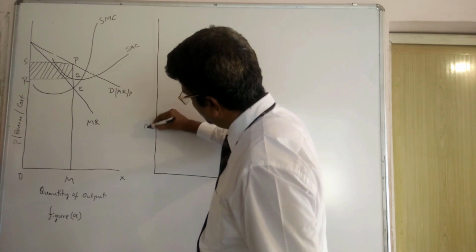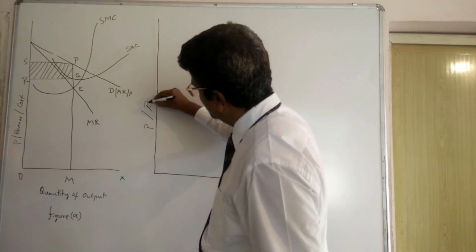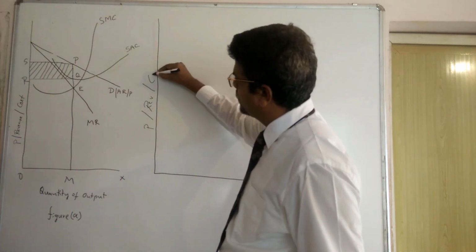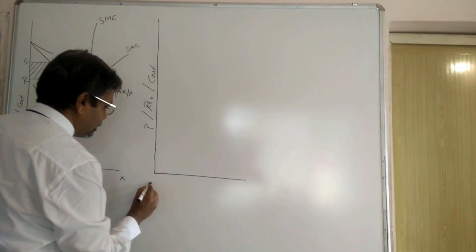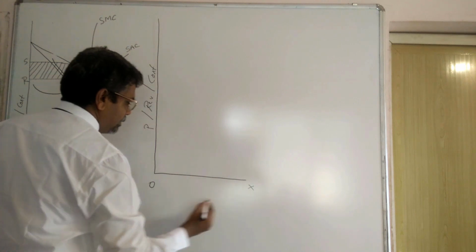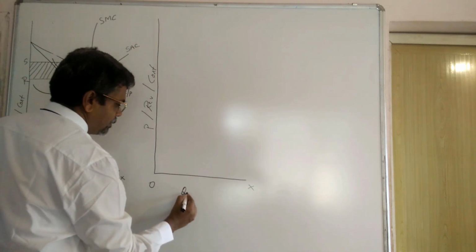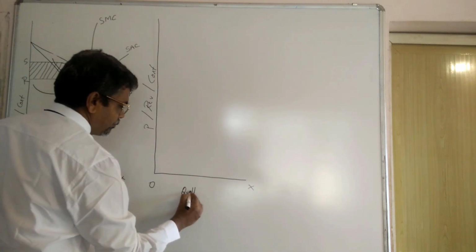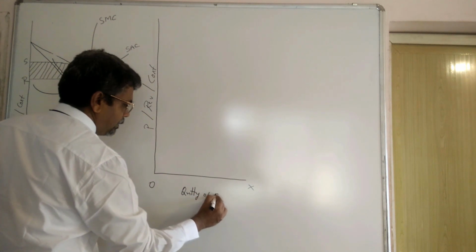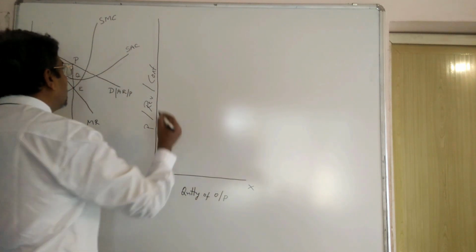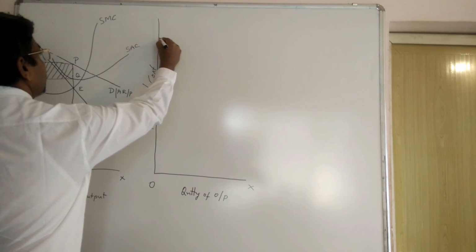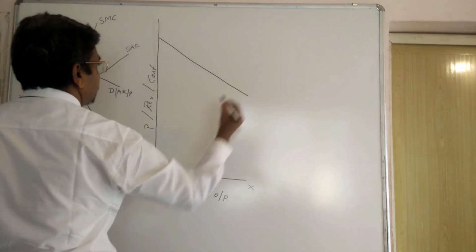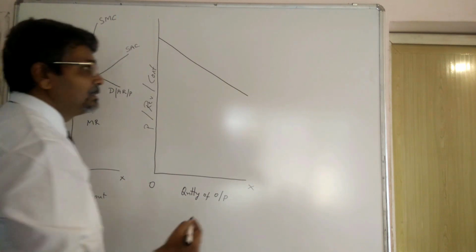See, price, revenue, cost. O, X, quantity of output. As usual, you see, demand curve is like this.